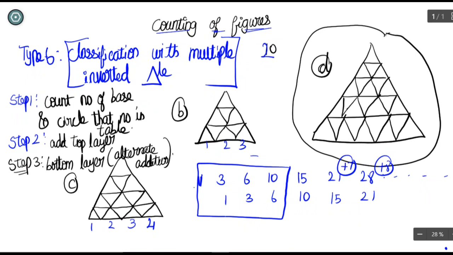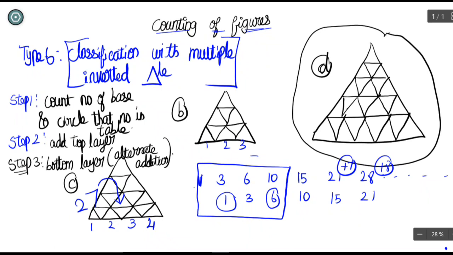For the bottom layer, you are just going to add the alternate numbers. What do you mean by alternate numbers? We have to leave a number in the middle. So 6 plus 1 is 7. So the answer is 27. You are going to get 27 number of triangles inside this triangle. So that's it. Very easy, as simple as it gets. So if we approach this one now, it will be easy for you.